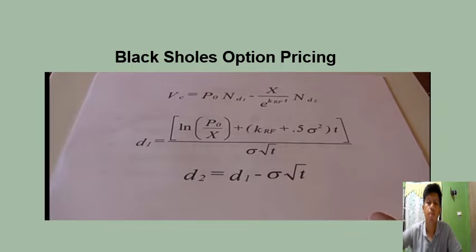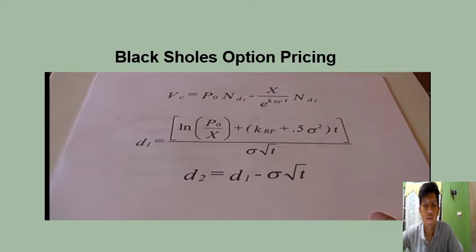So here is the formula for Black-Scholes model or formula. V sub C is equal to P sub 0 times N sub D1 minus X over e to the power of risk-free rate times time, and times N sub D2. Yung N sub D1 natin is an area in the standard distribution table, while yung fraction natin na X, which is the exercise price, over itong risk-free is simply yung ating present value.